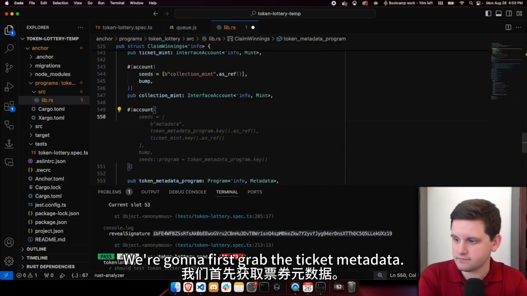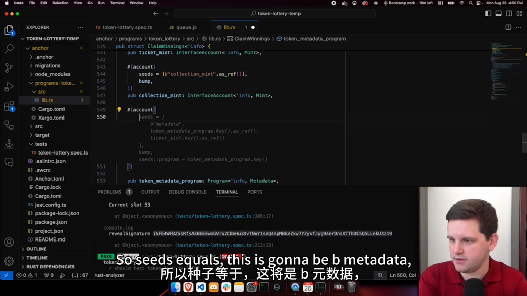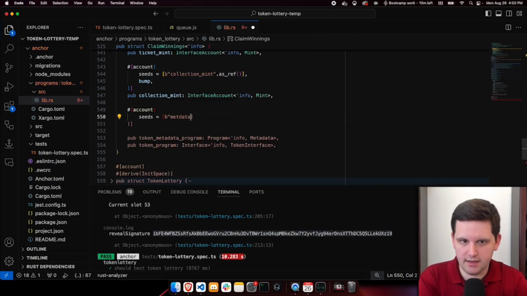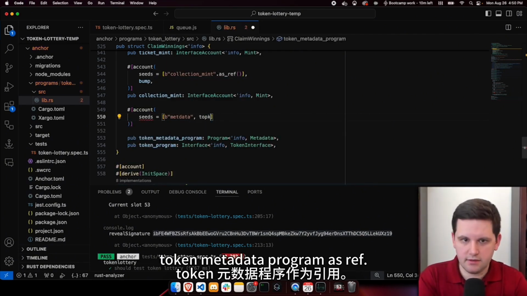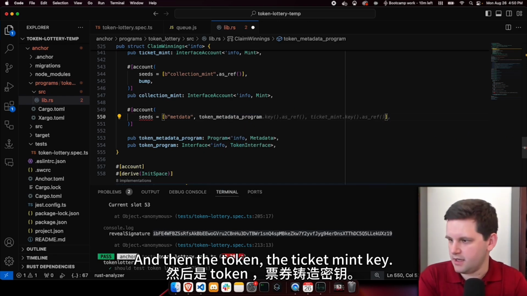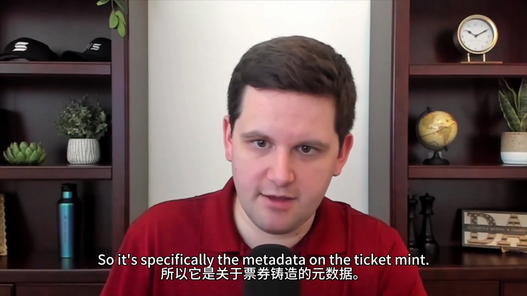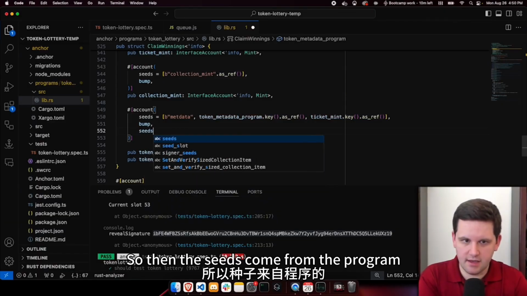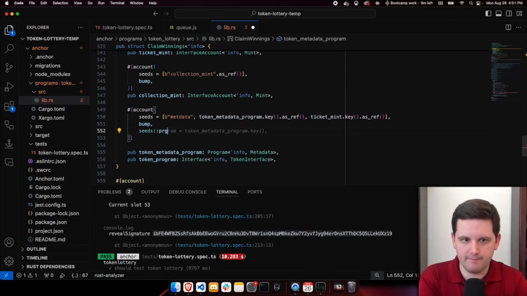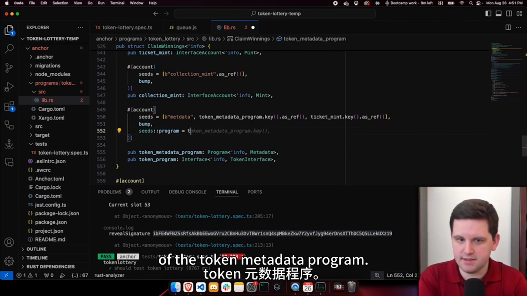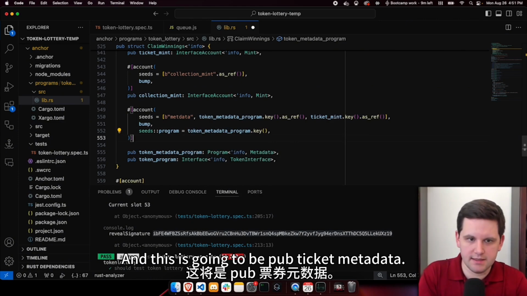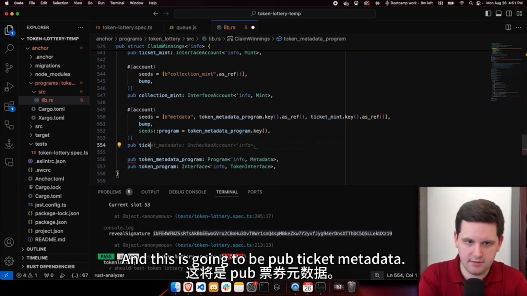We're going to first grab the ticket metadata. So the ticket metadata account. So seeds equals, this is going to be metadata, token metadata program as ref, and then the ticket mint key. So it's specifically the metadata on the ticket mint. Then the seeds come from the program of the token metadata program. There we go. And this is going to be pub ticket metadata.